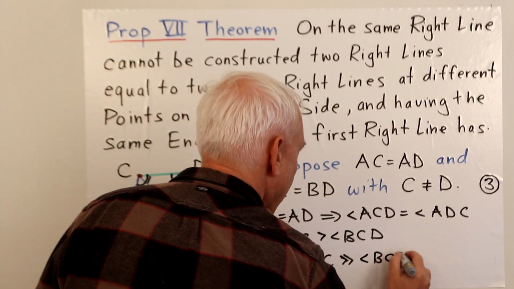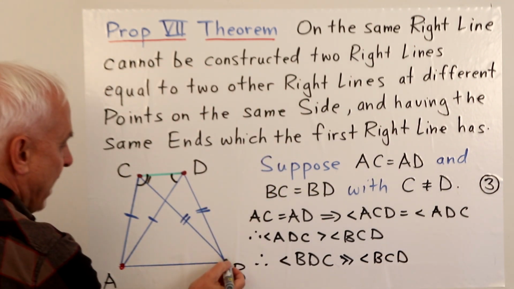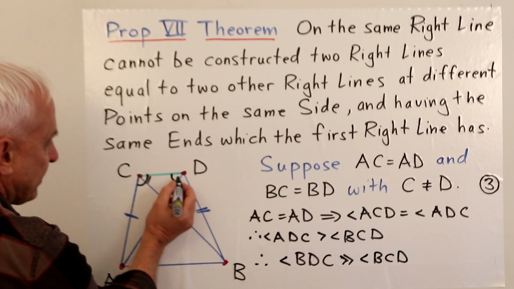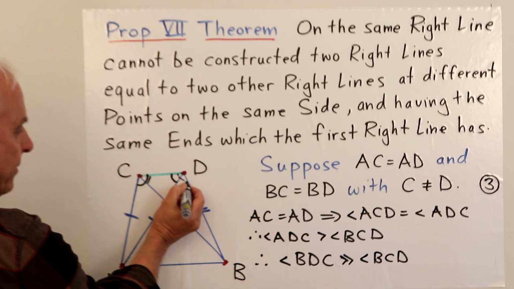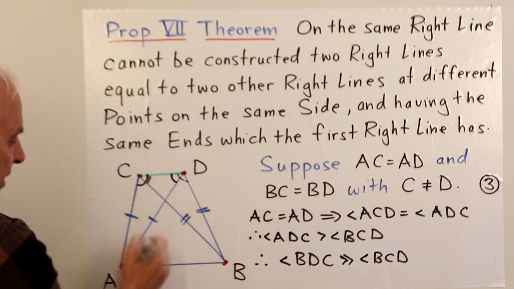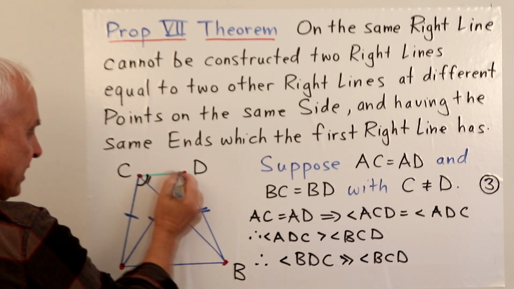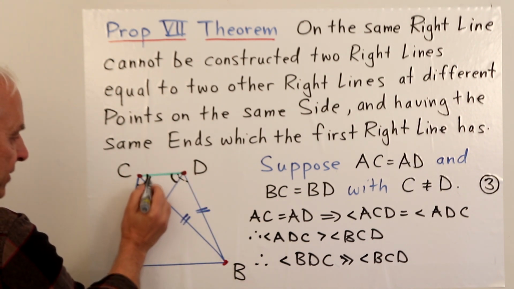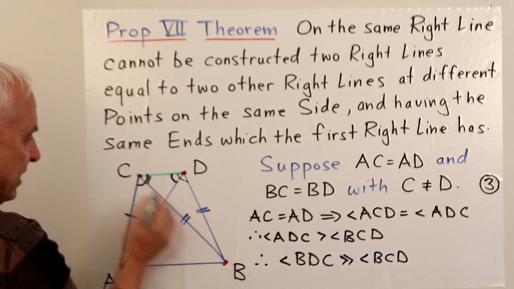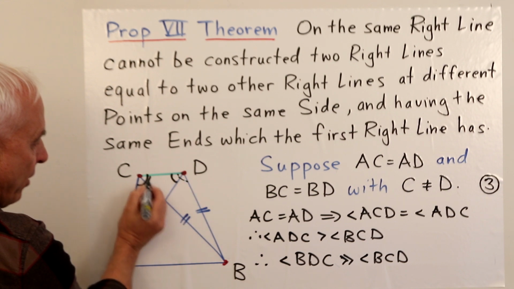Okay, why is that? The angle BDC would be like this one here. Maybe I'll make it dotted. That one is clearly bigger than the angle ADC. The angle ADC is equal to the angle ACD, which is bigger than this one, BCD. So we're comparing this dotted one here with this one here.